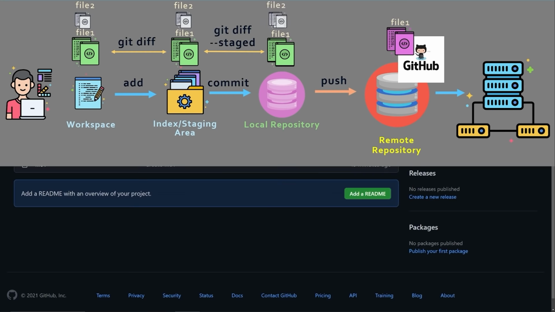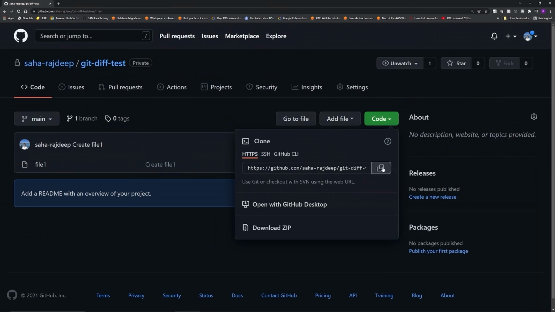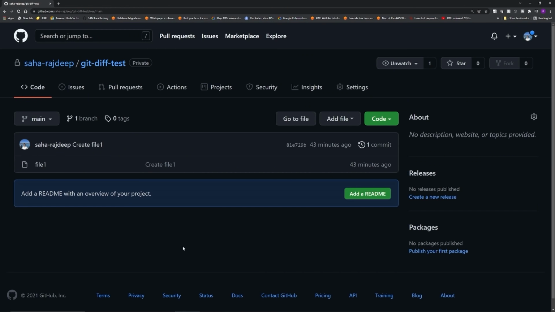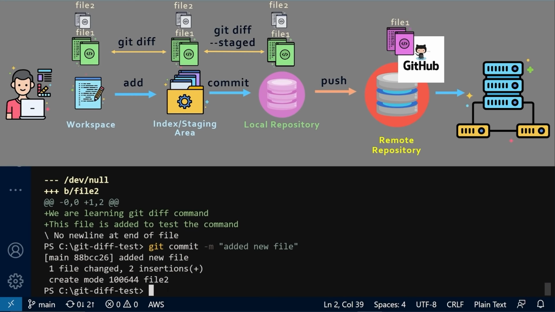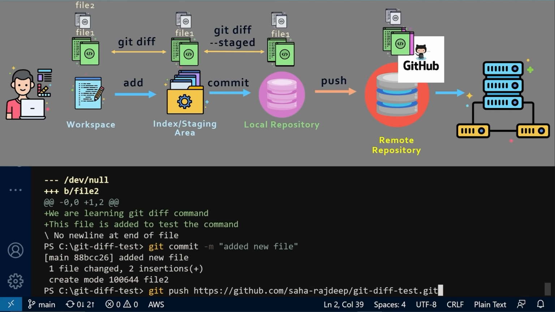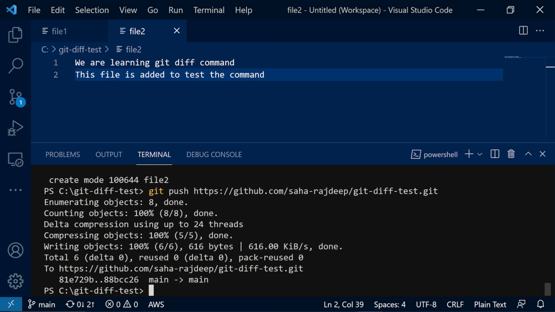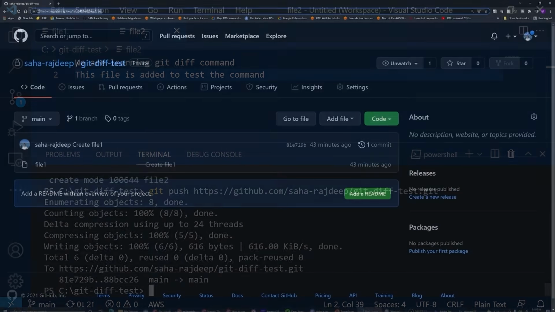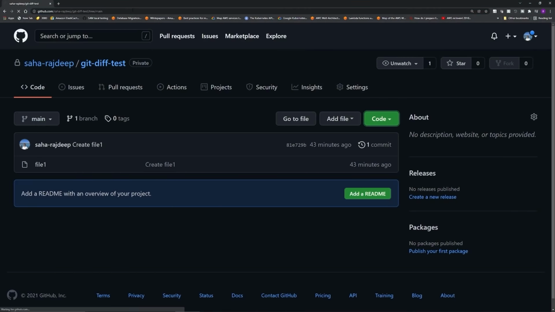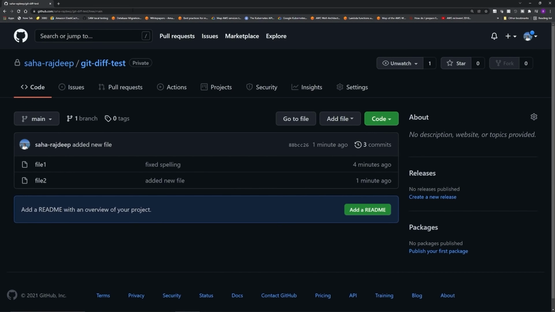To push the changes, I'm going to click Code, copy the HTTPS link, go back to my Visual Studio Code and run git push and then the HTTPS link. Alright, changes are pushed. Let's go back to our GitHub repository to see the changes visually. I'm in my GitHub repository. If I refresh this page, the changes are propagated.